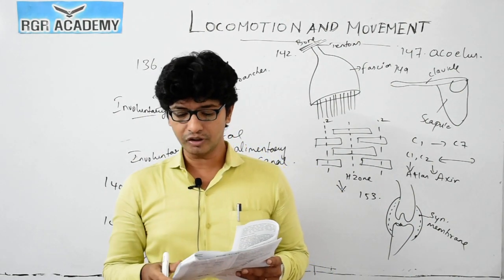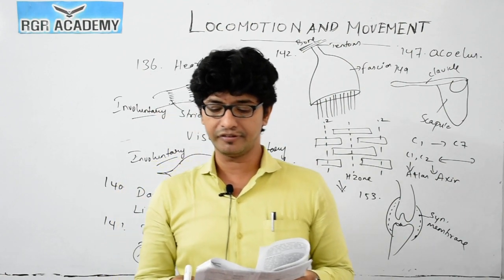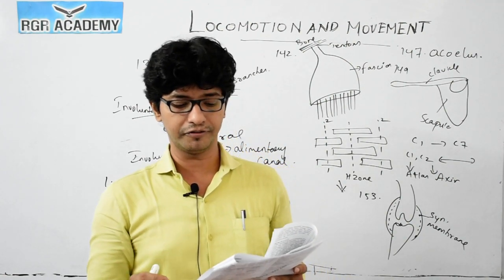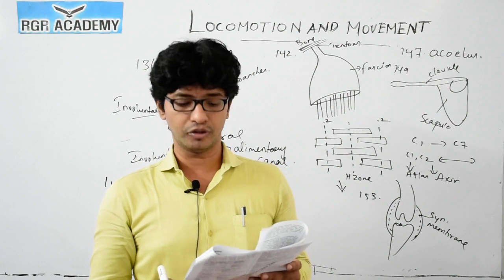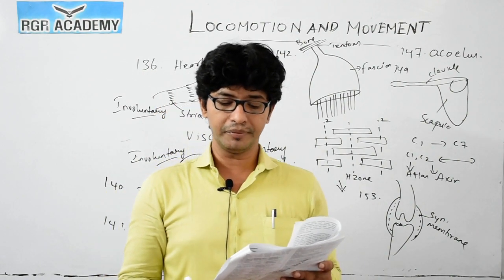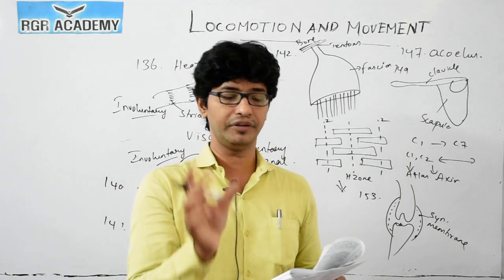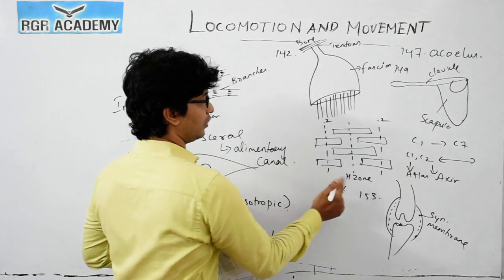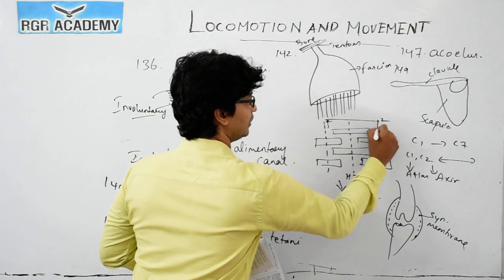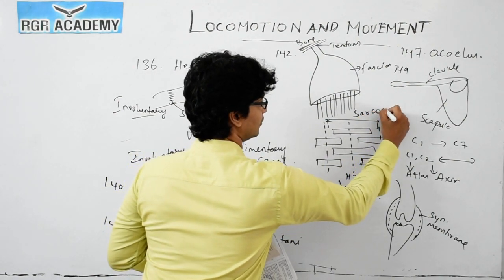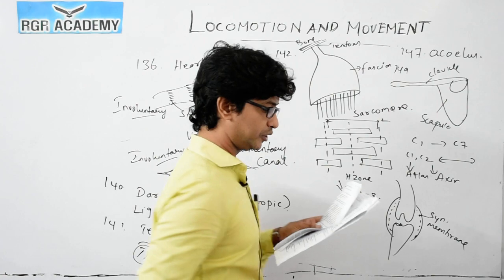158. Sarcomere is the functional unit of contraction of the muscle fiber. Identify the portion of myofibril that constitutes a sarcomere. For this, the portion of myofibrils between two successive Z lines. So from one Z line to the other Z line, this particular unit we call a sarcomere. As already told you, like this Z line and this Z line, this unit we call a sarcomere. So for this, option 2 is the correct answer.